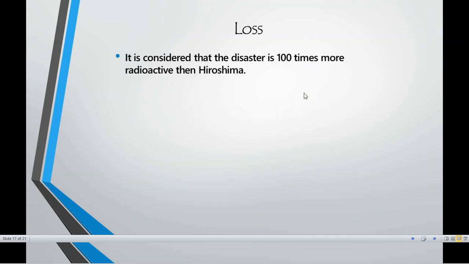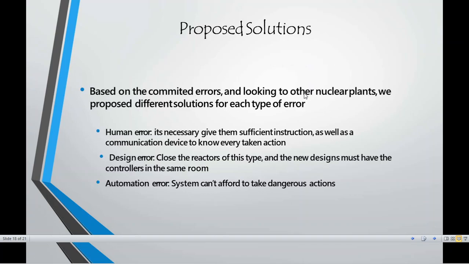It was actually considered by some of the scientists also that it was 100 times more radioactive. That means now also you can find some of the major effects of this incident in that area today. The reason is that not only the gaseous material but also the water source has got polluted. So that is one more reason it is being considered as 100 times more radioactive than Nagasaki and Hiroshima.